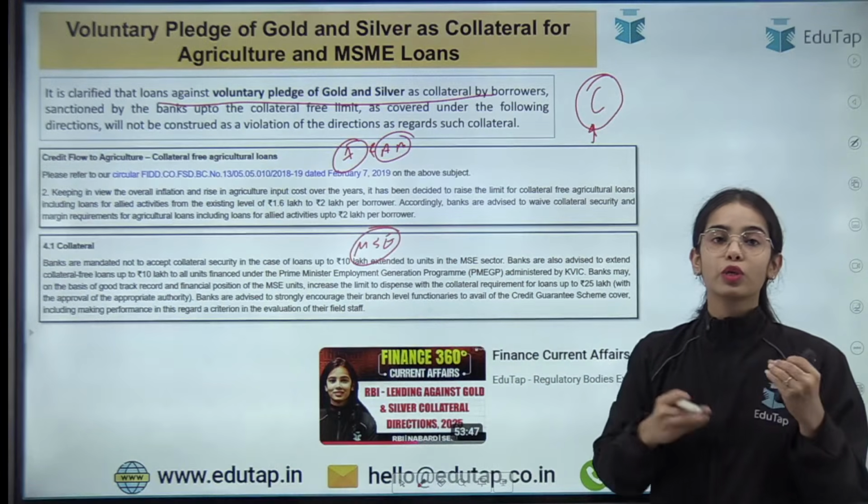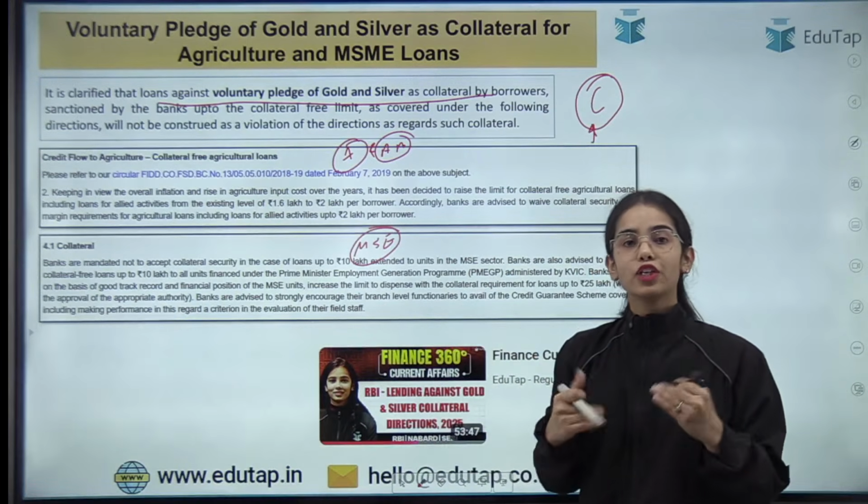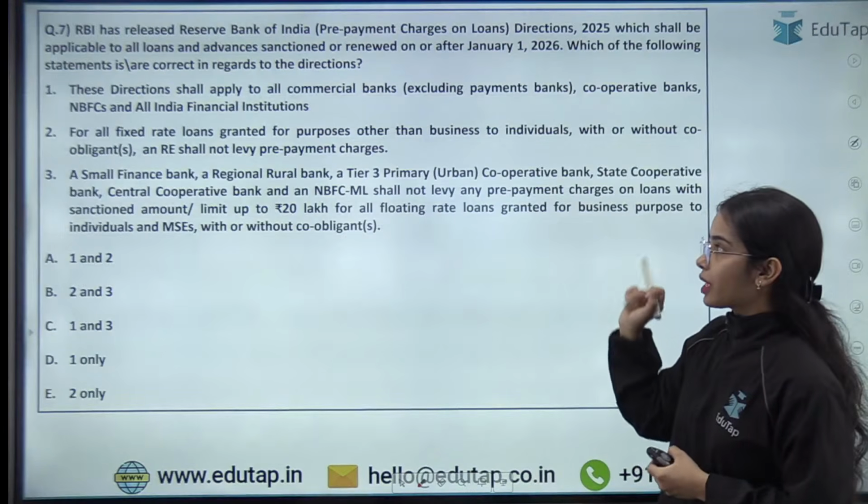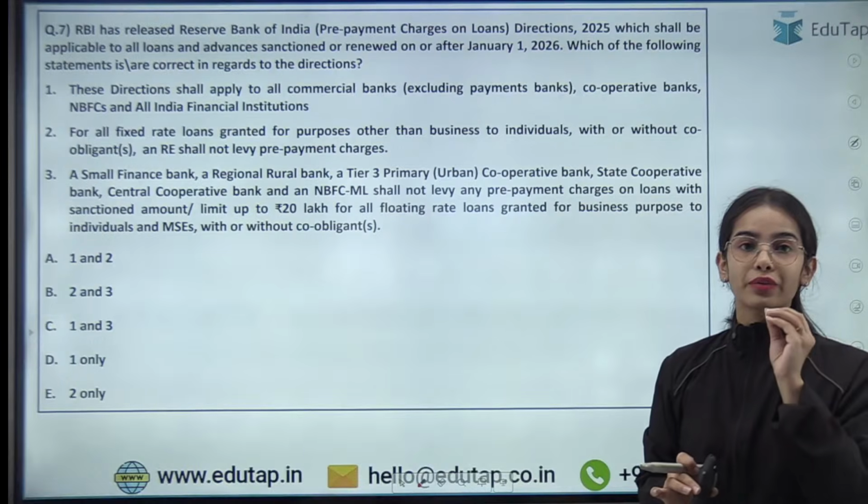In those collateral free loans, if you are doing the voluntary pledge, then you will get better conditions of the loan. This is the idea. Now coming to the next question, read the question very carefully and try to answer this question.